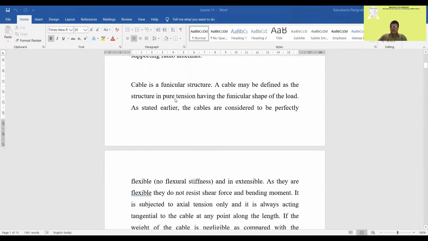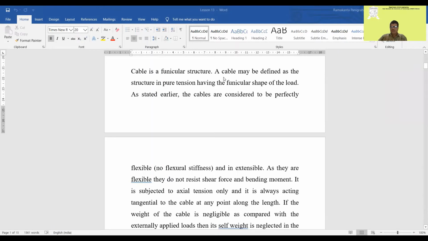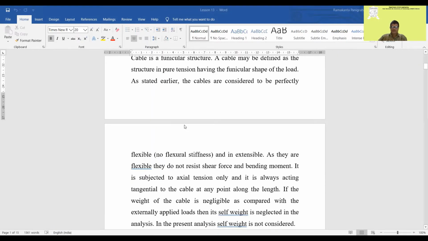Now cable is a funicular structure. A cable may be defined as a structure in pure tension. So this is very interesting, that cable is in pure tension. As I have explained, there will be no compression at all, no bending at all. It is only pure tension and having a funicular shape of load. Depending on the load shape you are applying, the shape of this cable will be different. So the cables are considered perfectly flexible.